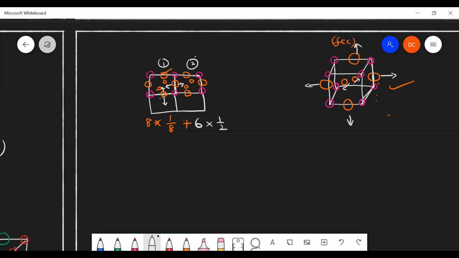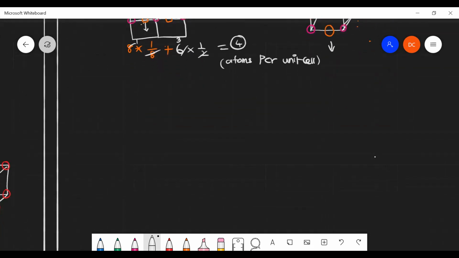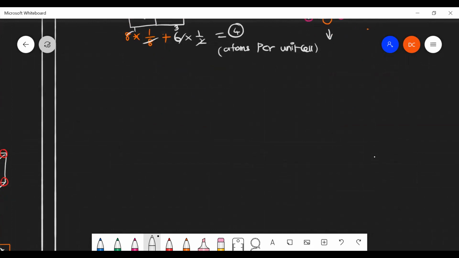So here, how many total atoms? 3, and here it is 1. Totally 4 atoms per unit cell. In body centered, we discussed only 2 atoms per unit cell. If it is face centered, we have 4 atoms per unit cell. Is that clear?